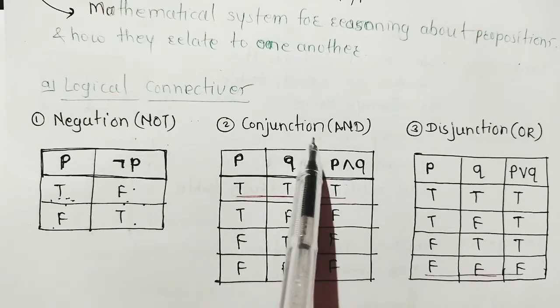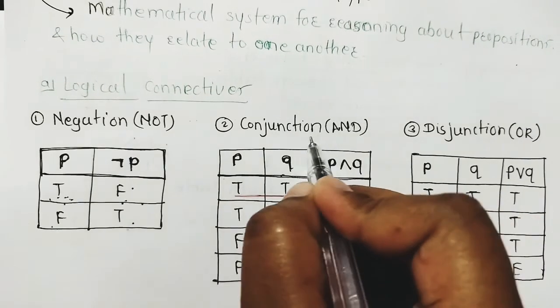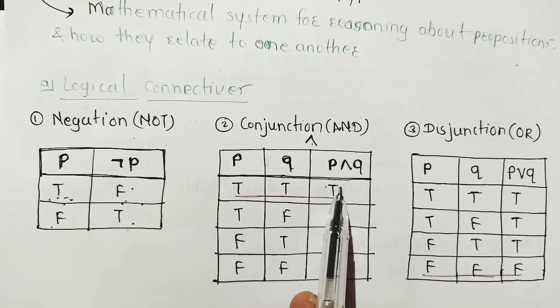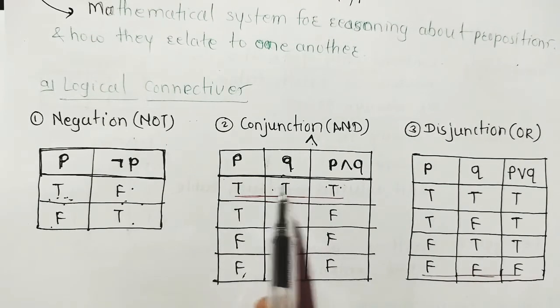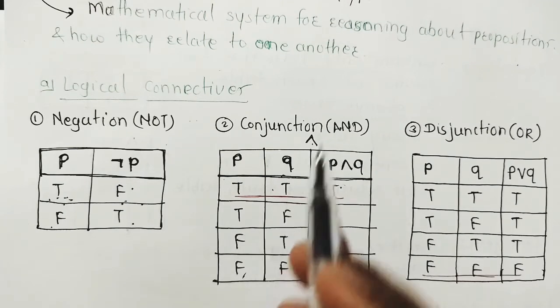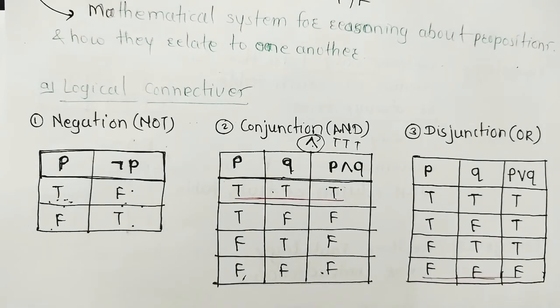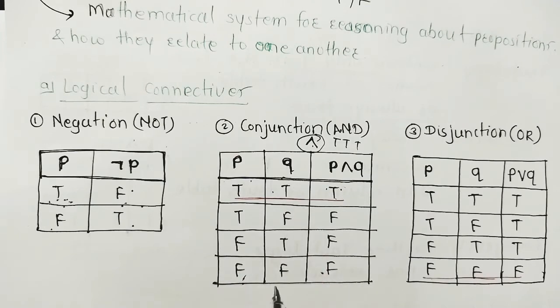Conjunction means and. If P and Q are two propositions, then the conjunction is denoted by and. It is a proposition whose truth values are given in this table. If both are true, then true, otherwise false. For and, we just have to remember T, T, T, otherwise false. For proposition P, the possible values are 2, and for Q, the possible values are 2, so there are 4 combinations. Just use the conjunction rule: if both are true, then true, otherwise false.